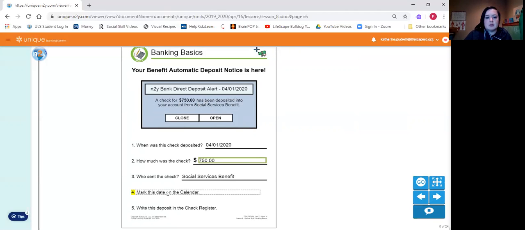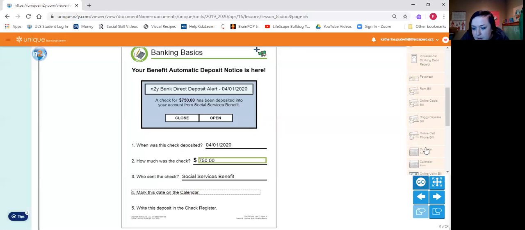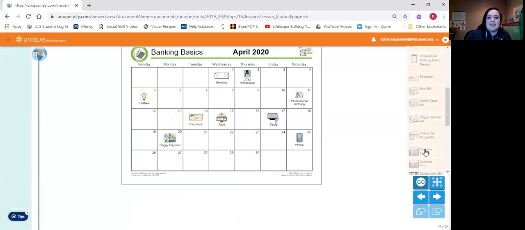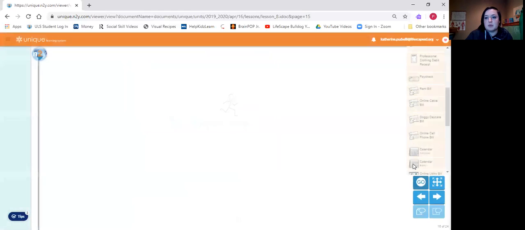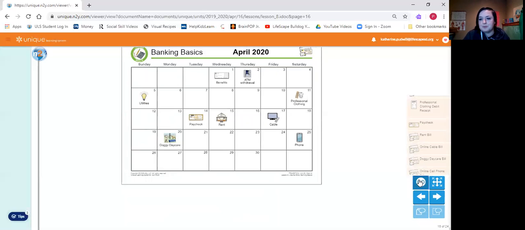Then it says we should mark the date on a calendar. So what we'll do is go ahead to our calendar over here. And you can see that it is already marked. I am sending out this calendar where it's already marked so you don't have to mark them. We have a blank one. If you want to practice writing on this calendar or your own calendar, you certainly can. But we have it marked right here. Benefit check is on April 1st, 2020.